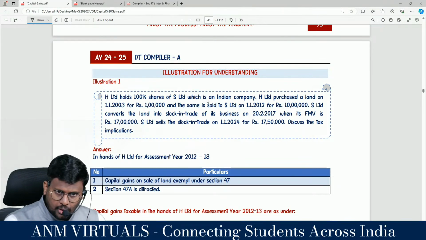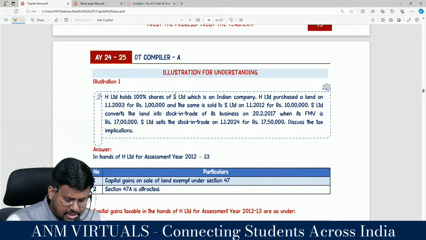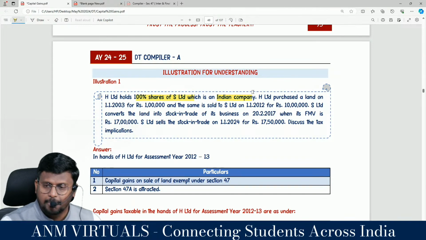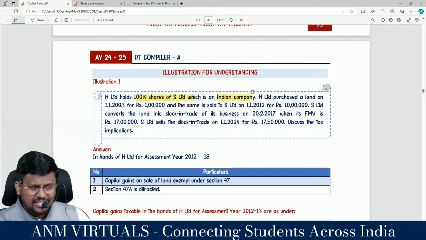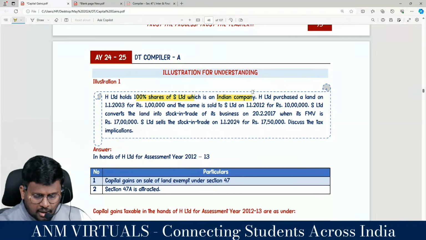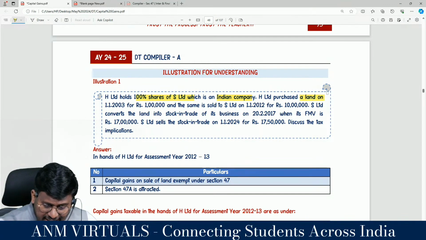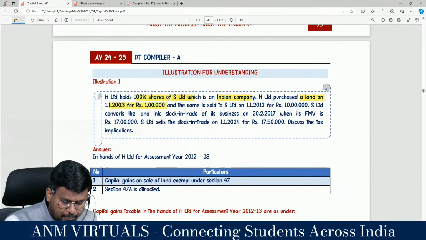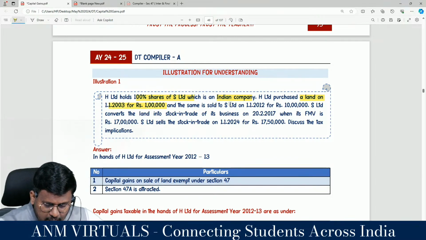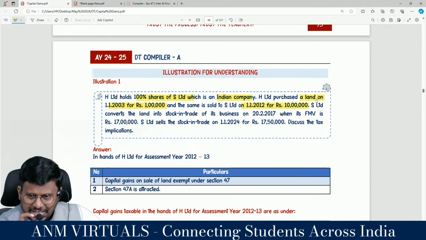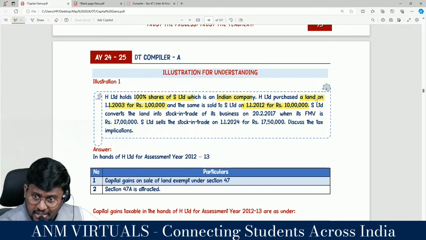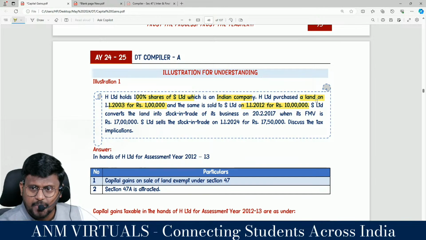H Limited holds 100% shares of S Limited, which is an Indian company. That means there is a holding company and a subsidiary company. H Limited purchased the land on 1/1/2003 for 1 lakh, and the same is sold to S Limited on 1/1/2012 for 1 lakh. Sir, this will not be regarded as a transfer, because this is a transaction between a holding company and a wholly owned subsidiary company. It is exempted as per 47 clause 4.